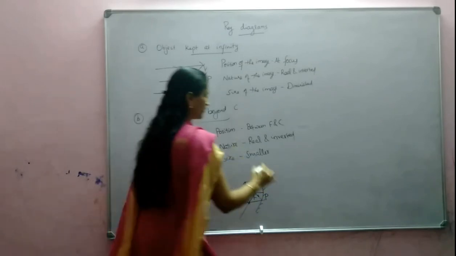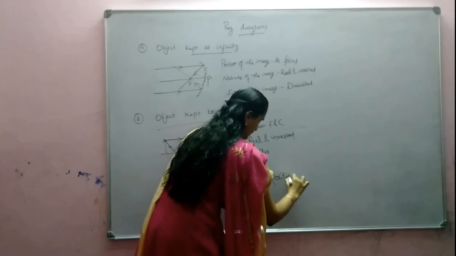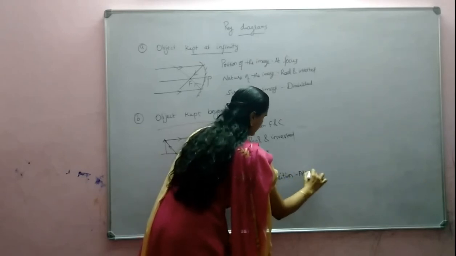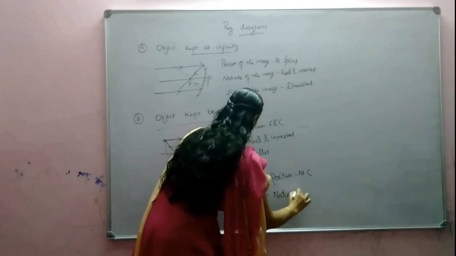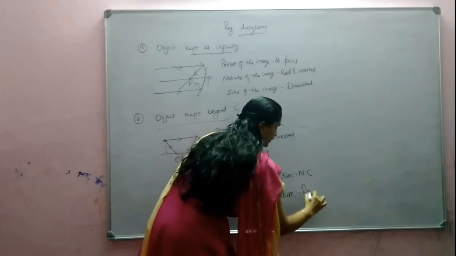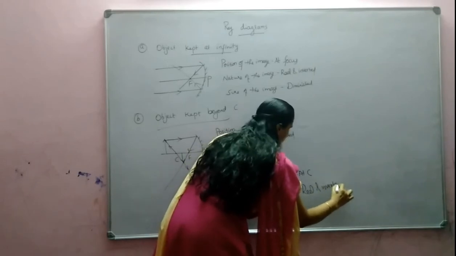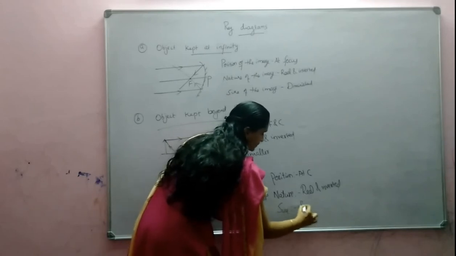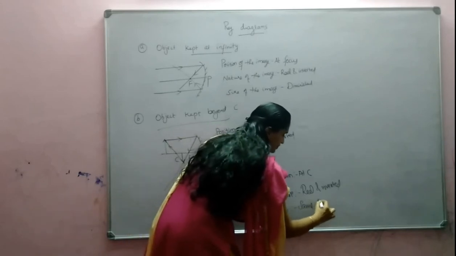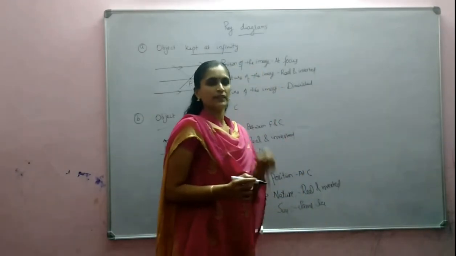Okay. So here we can mark the position: position at C. Nature: real and inverted. Size: same size. Okay. Clear?